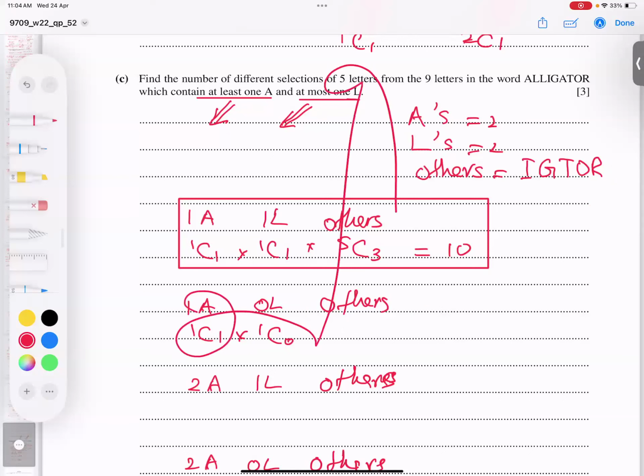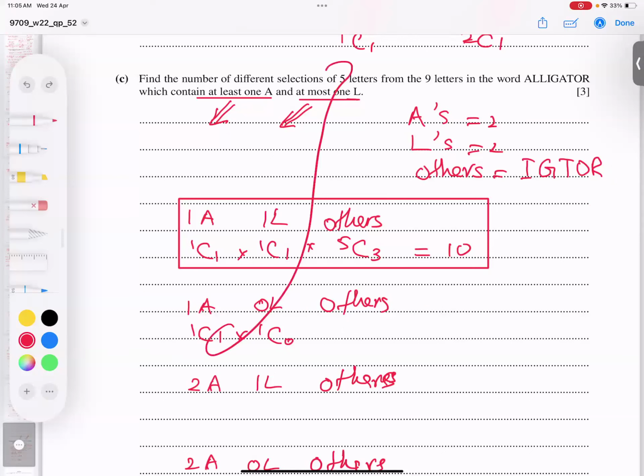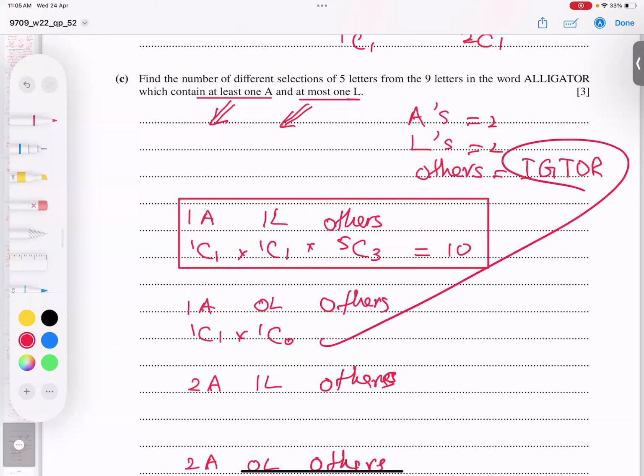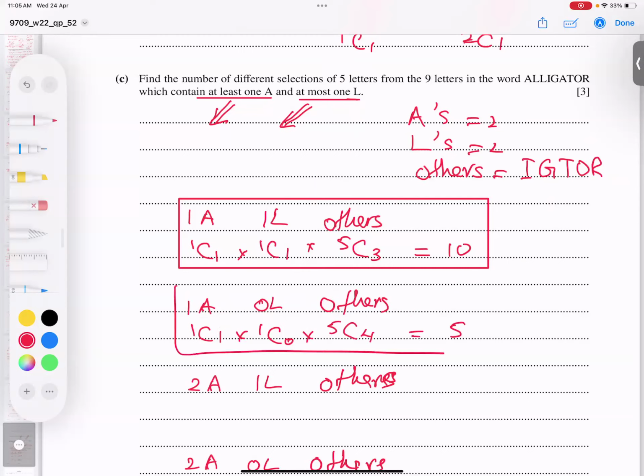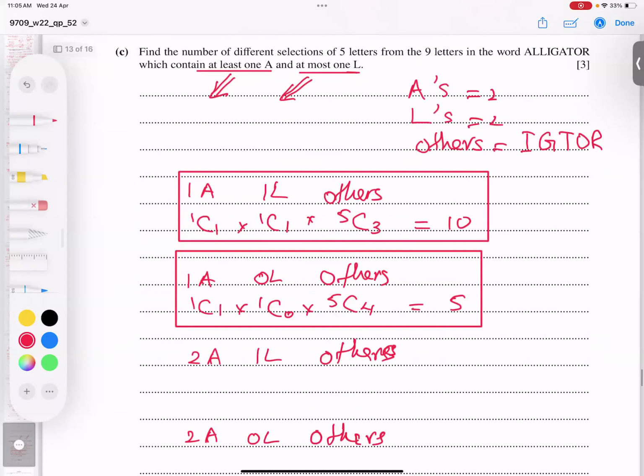I have 1A already, I need 4 more from 5. So 5C4, and 5C4 is 5. So this is the second option. We have done it. Now, students, I'm going for the next plan.